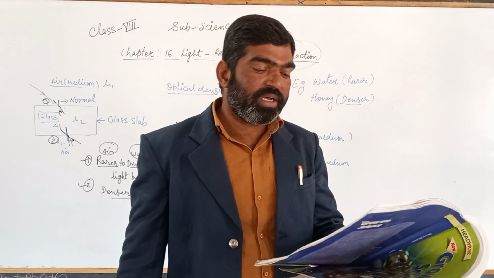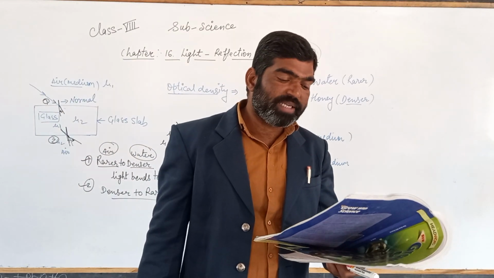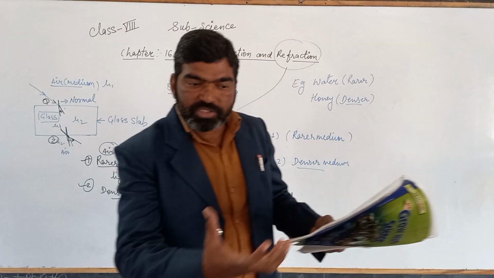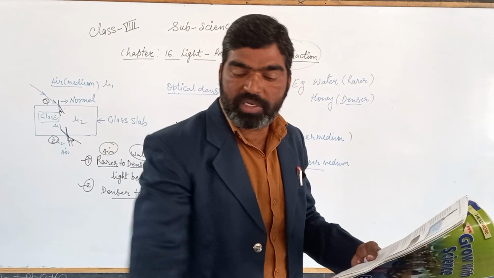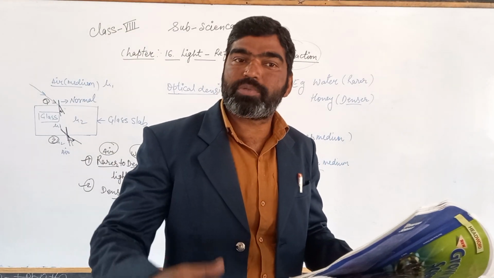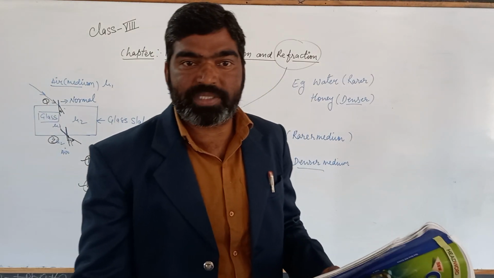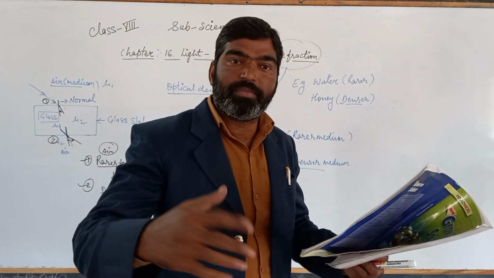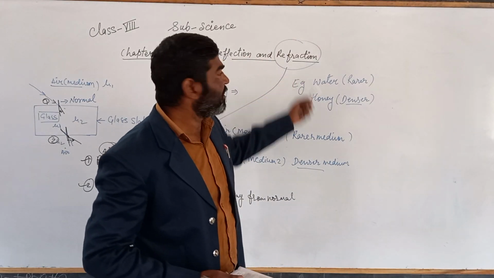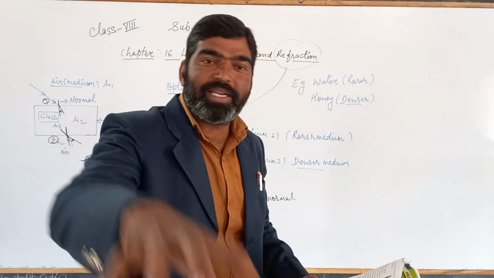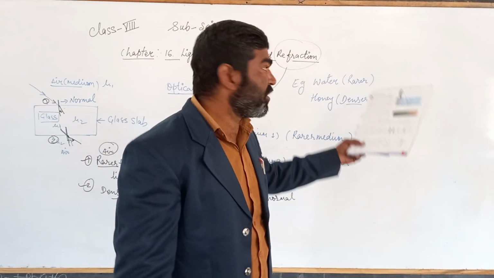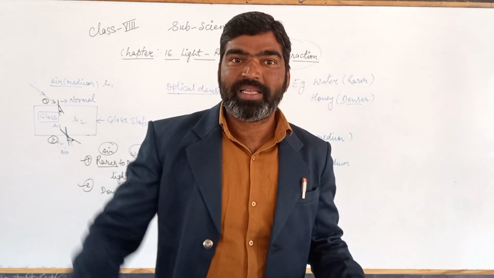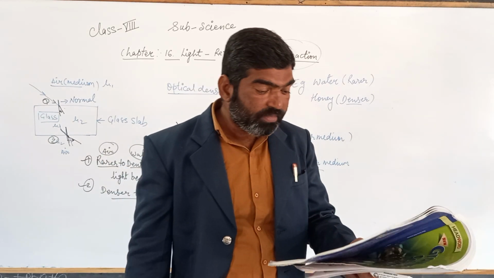Before reaching the earth, light coming from the stars passes through many gaseous mediums and the vacuum in between them. Means light from the star, before coming to the earth, has to pass through air and vacuum, that is, through different mediums. So when it changes the medium, we observe the process of refraction, because whenever light enters from one medium into another medium, which process happens? Refraction. So due to this refraction, we see the stars twinkling.